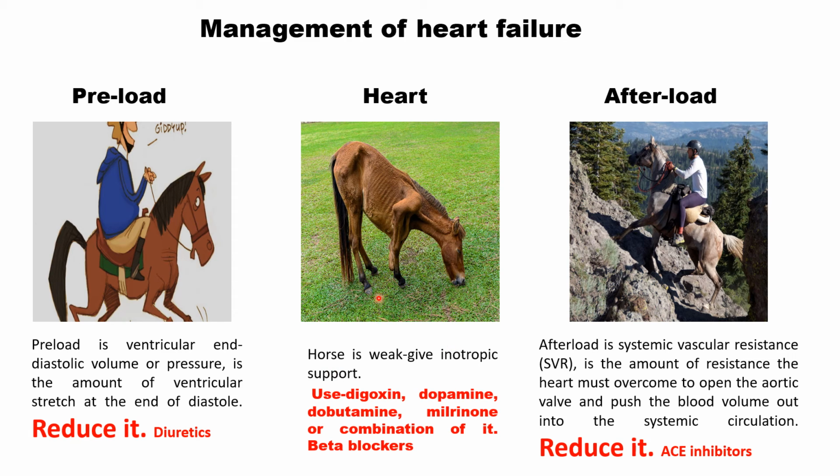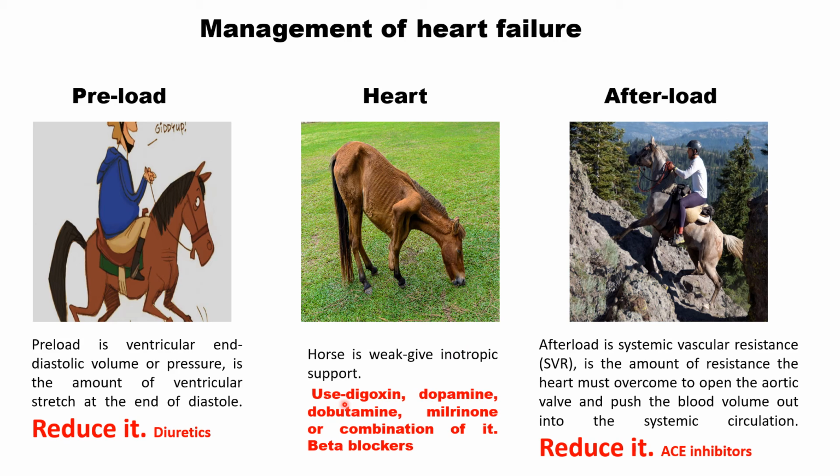Similarly, your heart is weak, so you have to give inotropic support to the heart so that the force of contraction can increase and it can pump more blood and supply more oxygen to peripheries, to systems. And to increase inotropic support, what do we use?